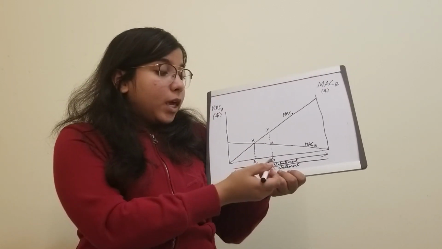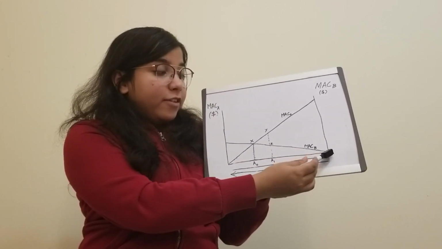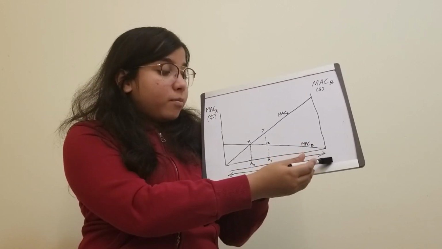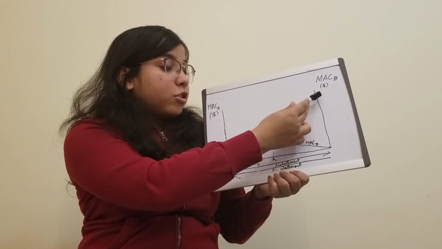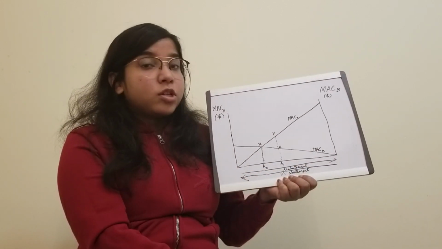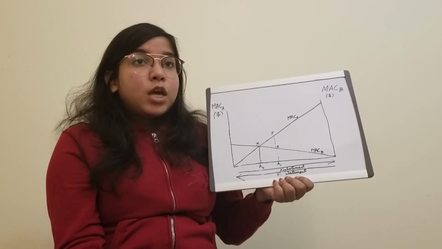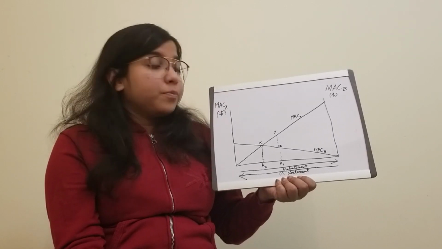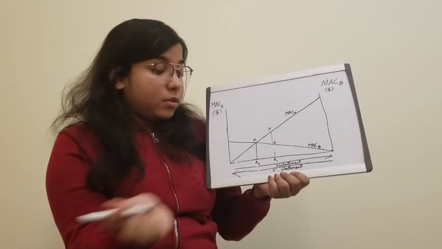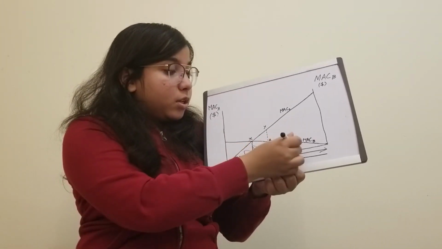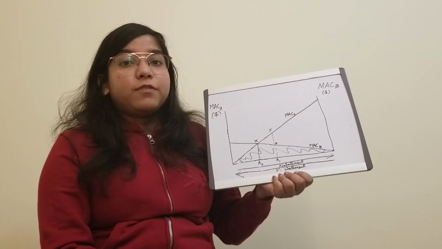A's abatement goes from right to left, whereas B's abatement goes from left to right. This is the marginal abatement cost curve of A, and this is the marginal abatement cost curve of B. The point where these two intersect is the point X, which is the cost-effective point, and this shaded region is the total cost of reaching cost effectiveness,